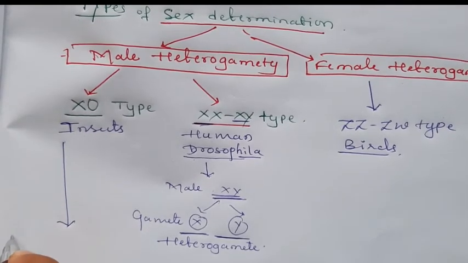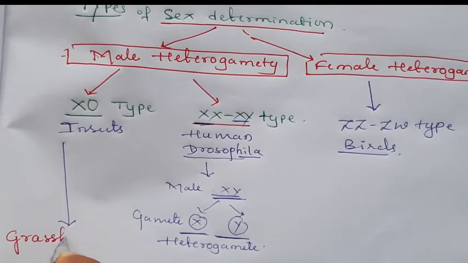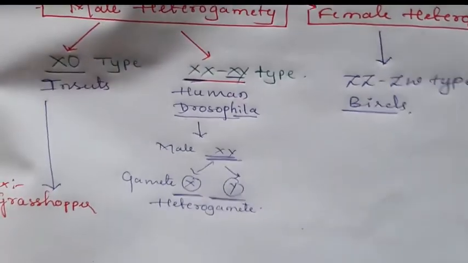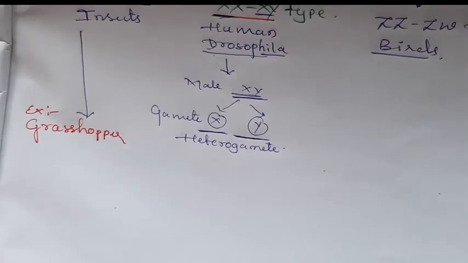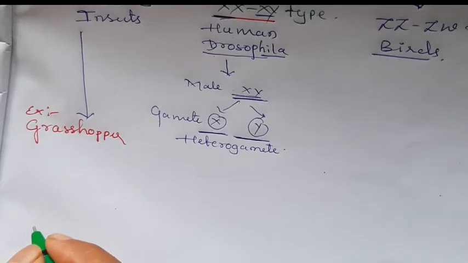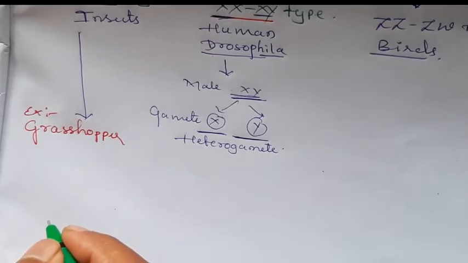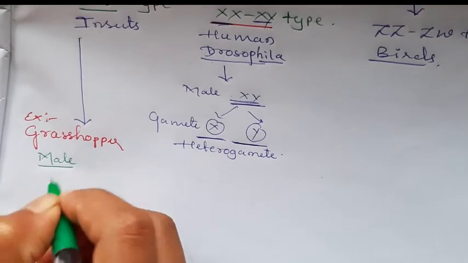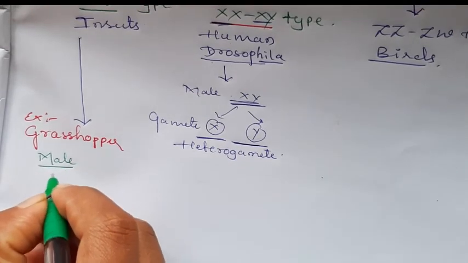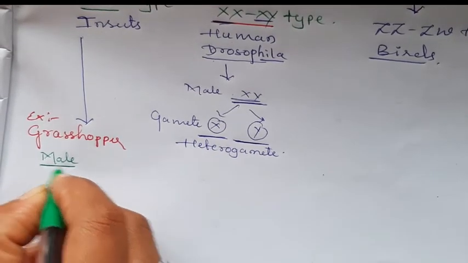Insects, for example, grasshopper. In case of grasshopper, here we can see the XO type of male heterogamety. Here in grasshopper, consider for example, a male grasshopper with the